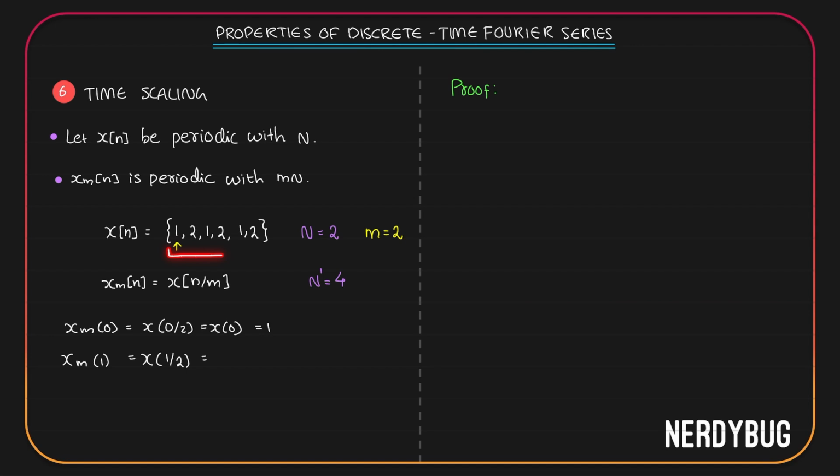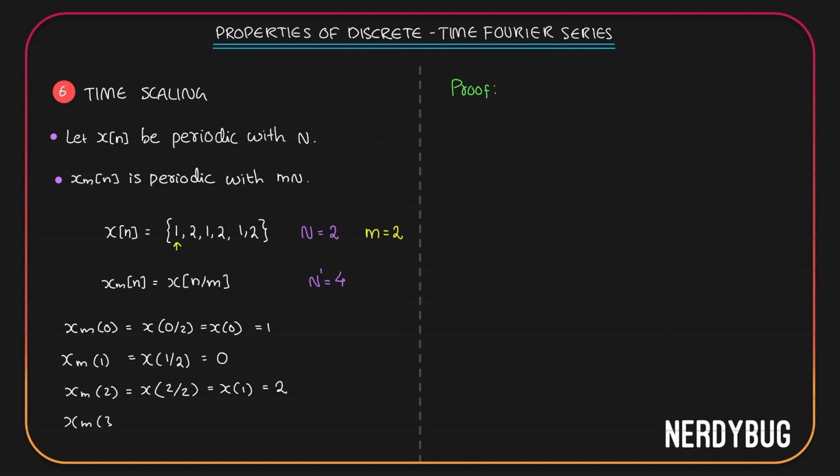But we are dealing with discrete time signals. They have non-zero values only at integer values of n. So at 1 by 2, we don't have anything. Write it as 0. Now I want xm of 2. I am saying it is x of 2 divided by m, which is 2, or x of 1. If you look over here, x of 1 is 2. So this is equal to 2.